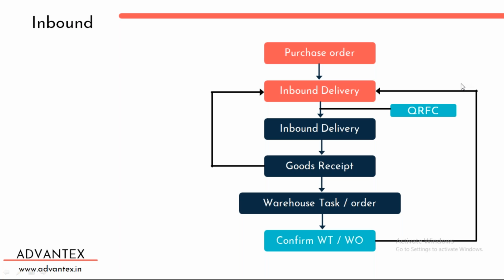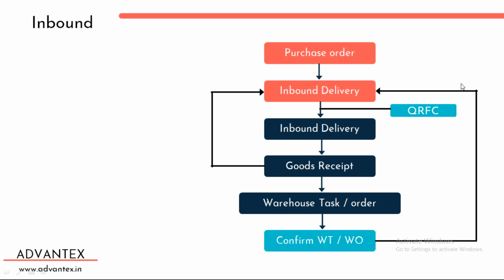That need comes from the planning. Once we run the planning, based on the planning results, it can be a process of generating the purchase requisition. Assume that the purchase requisition is generated, or if I don't have one, directly we can create the purchase order. A purchase order is nothing but choosing a vendor, choosing the supplier, and ordering a material from the supplier.